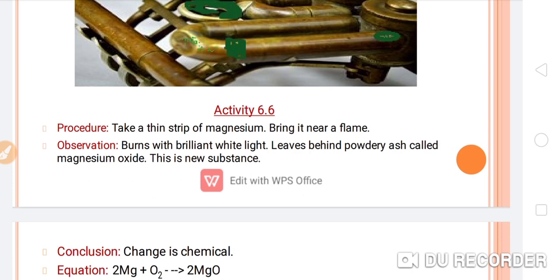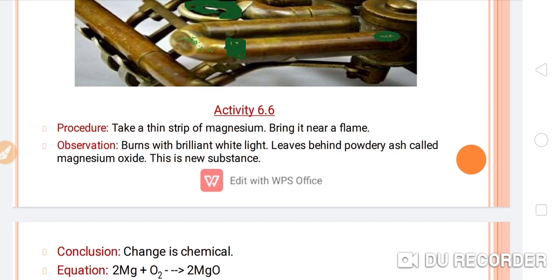Now let's see what the observation will be. It will burn with brilliant white light and leave behind a powdery ash called magnesium oxide. This is a new substance. This new substance has totally different properties from its reactants. And what were the reactants? One reactant was magnesium and the other was oxygen.